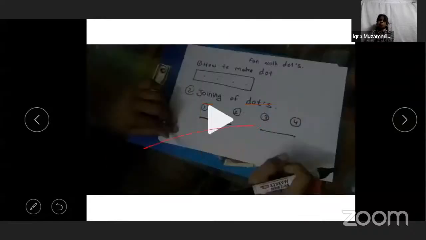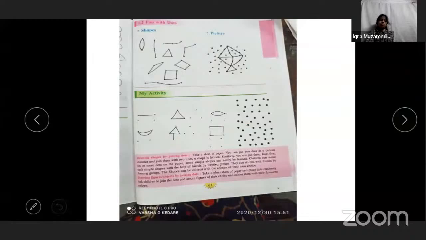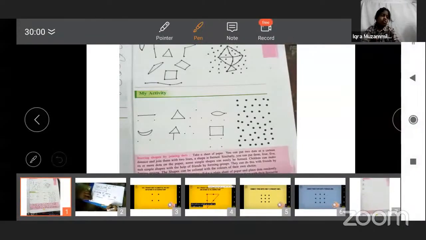How to play with the dots. Yes, teacher. Now see, page number 63. My activity. On page 63, there are some dots given. Take a pencil in your hand and try to connect the dots like this one. 1, 2, 3.